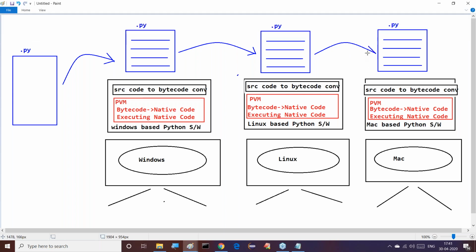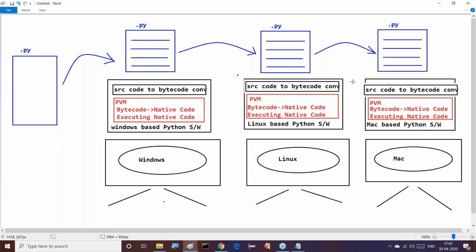If you have multiple operating systems in our systems, or if you have multiple operating systems separately, then we can check this process here. Then successfully we are able to execute it. All Python programs are executed individually without having any change. Same program on multiple operating systems. So this condition is sufficient to say Python is a platform independent programming language. So we can run our single Python application on multiple operating systems.